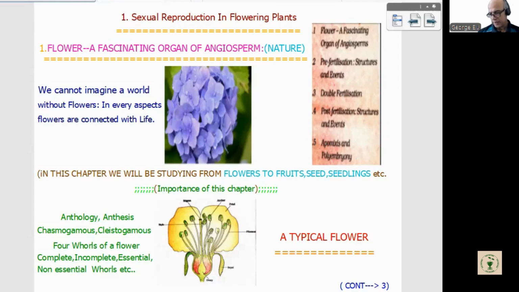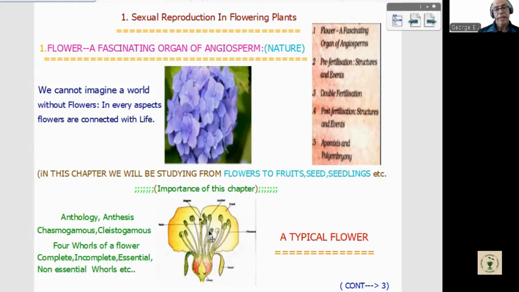Now we can come to the next aspect. NCERT gives a flower with labeled parts. Before entering into it, on the left side you can find certain terms given there. First is anthology. Anthology mainly deals with flowers. Floriculture is there, but that is more towards the cultivation part. There is a term called anthophobia. Phobia means fear, so fear of flowers, anthophobia. Anthology deals with flowers.